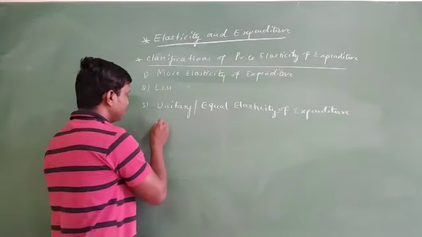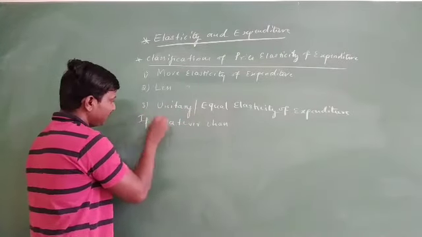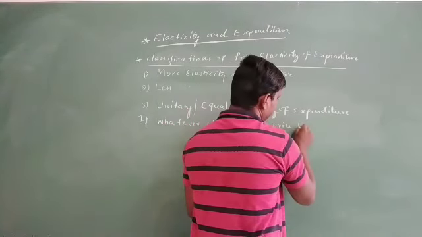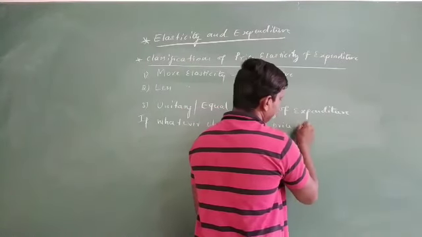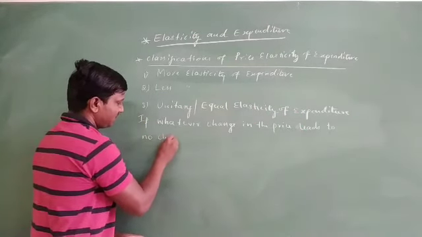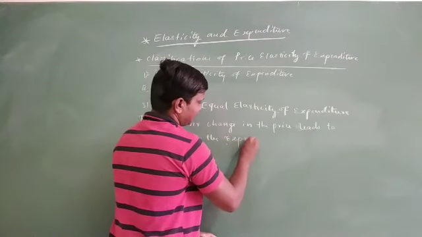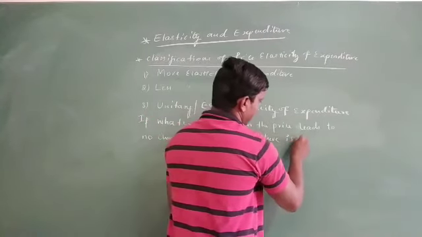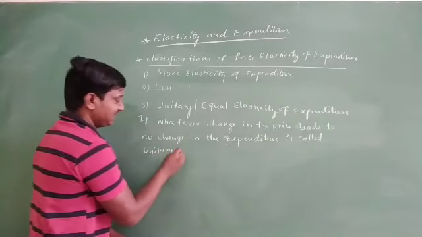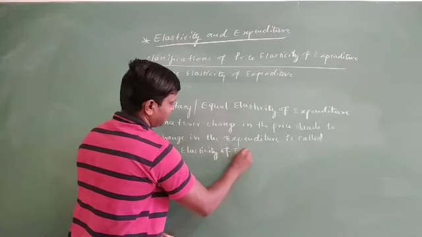So let me start with this: if whatever change in the price leads to no change in the expenditure, it is called unitary elasticity of expenditure.